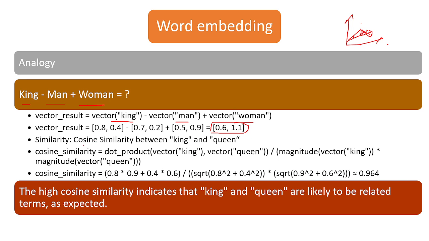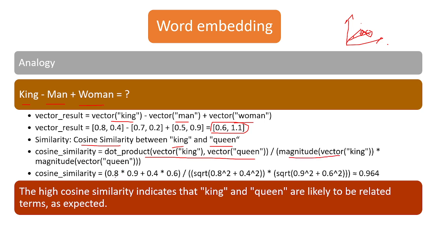We find the cosine similarity between king and queen. Mathematically, it is the dot product of vector king and vector queen divided by the magnitude of vector king times the magnitude of vector queen.